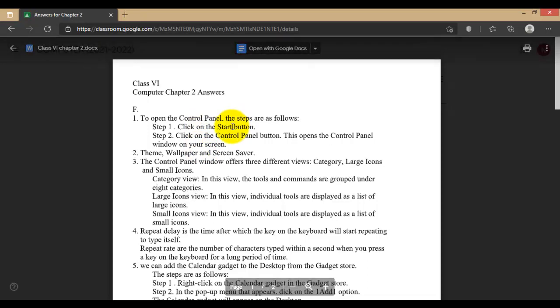Write the steps to open the control panel. All question answers I have uploaded in our Google Classroom, class 6. How to open the control panel: click on the start button, click on the control panel button, and the control panel window will open on your screen. It's very easy. Which Windows 7 features can you personalize? Theme, wallpaper, screensaver and all we can personalize with our own personal choice.